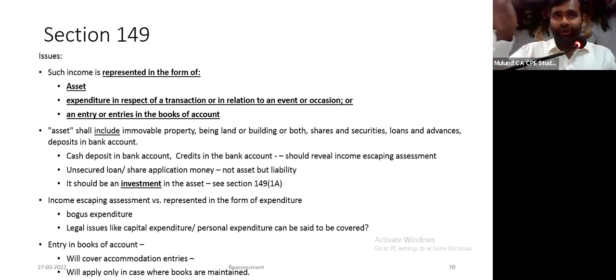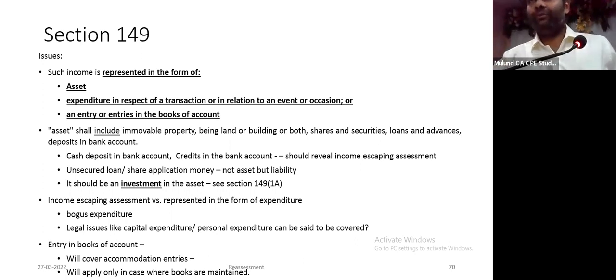Suppose there is a cash deposit or some credits in your bank account of more than 50 lakhs. Can they reopen? No. It should reveal that income has escaped assessment. How does a mere deposit or mere credit in the bank account reveal that income has escaped assessment? Unsecured loan, share application money received. Frankly, I don't understand, if there is any income, there has to be a corresponding asset.